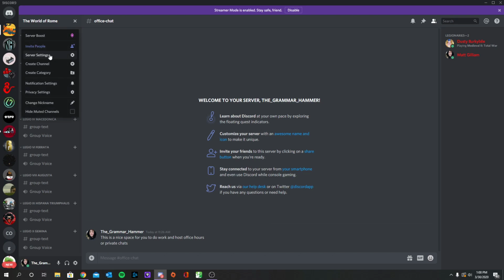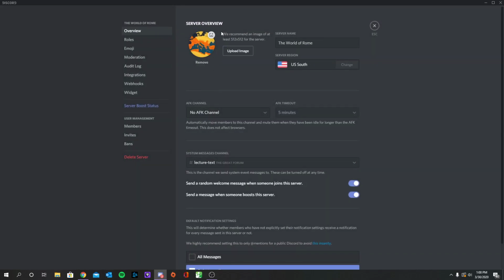If we look at the settings, you can come in here and change the image. All you have to do is either click here or click up here and change it. So I just made it the Roman Empire with all the names on it. Like I said, you can change it to whatever you want. If you want to change the name, you can do that too. You just click here and edit it. Then a box should come down here and say save. When you're done changing it, you just hit save changes. Since I didn't change anything, it went back.